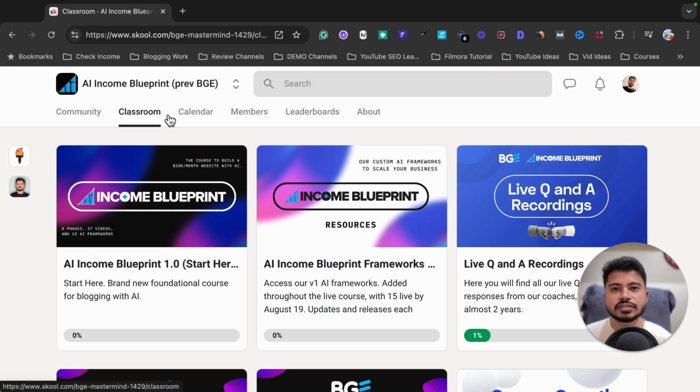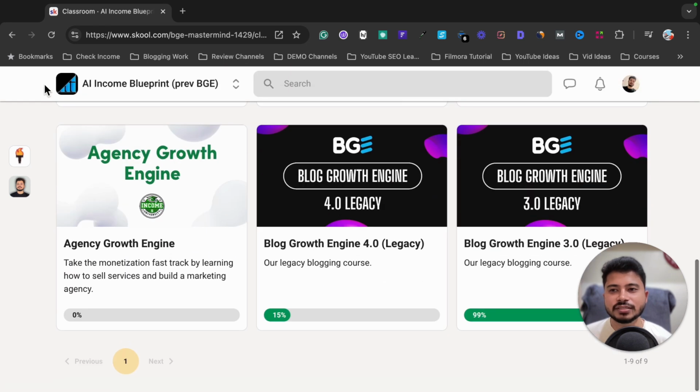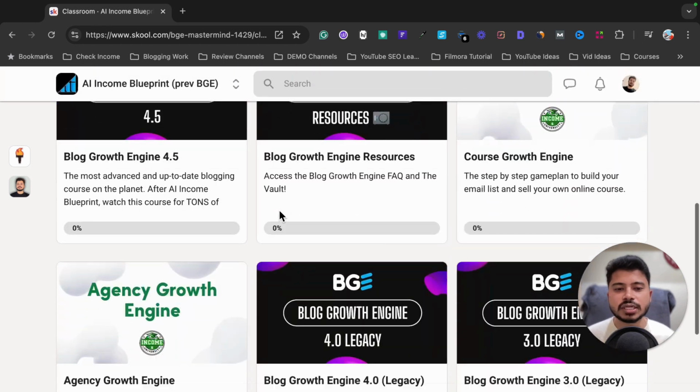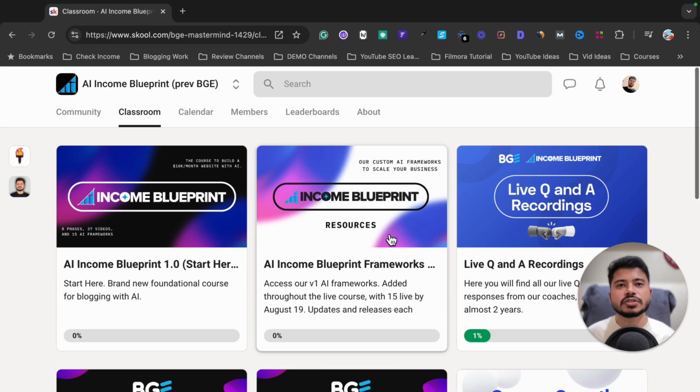Next there is the classroom section, where you can create unlimited courses, because the Skool platform comes with only one pricing plan, and with that plan you can create unlimited courses inside your community. If you want to sell courses, you can create unlimited courses within this classroom section. As you can see, they have created 9 courses. If you want to create 100, 200 or 500 courses, you can also do it.